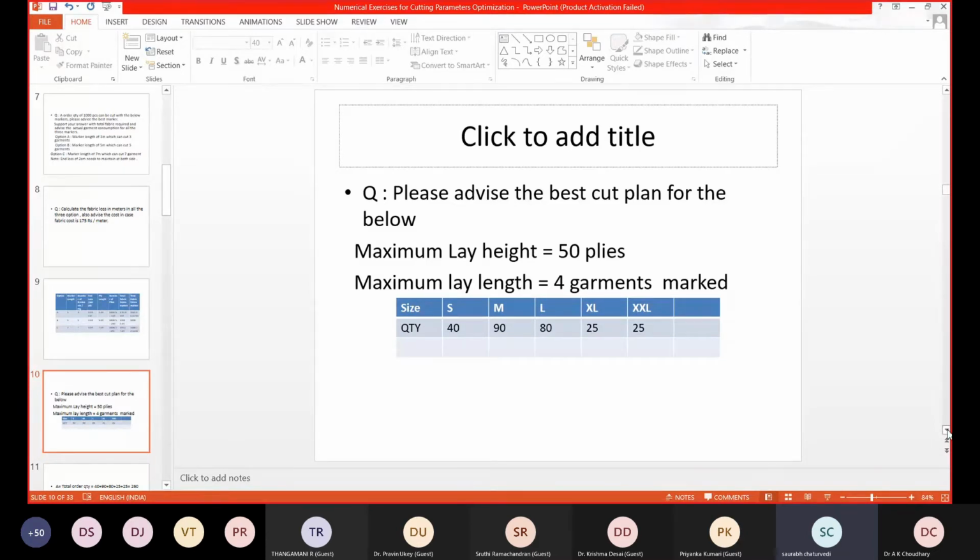First of all, we need to decide in how many lays we should cut this whole style. First, we need to find the optimum number, because someone comes with, sir, I can cut in 2 lays, I can cut in 3 lays, I can cut in 4 lays. So how to decide which is the best option? First we need to decide what is the optimum number of lays required to cut this order. So I need to first see what is the total order quantity.